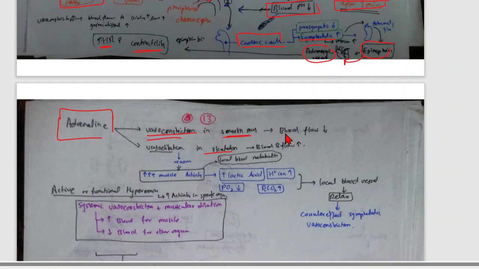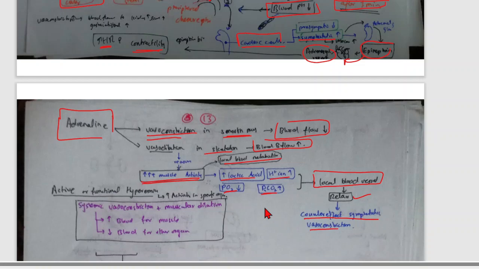So toward the smooth muscle, for example the stomach, the blood flow is decreased, and much of the blood flow goes toward the skeleton because adrenaline causes vasodilation in the skeleton. So muscle activity increases so much. Blood flow forces metabolites out: lactic acid increases, hydrogen ion increases, partial pressure of oxygen is increased, and partial pressure of carbon dioxide is increased. So local blood vessels relax, and this counters the effect of the sympathetic vasoconstriction.